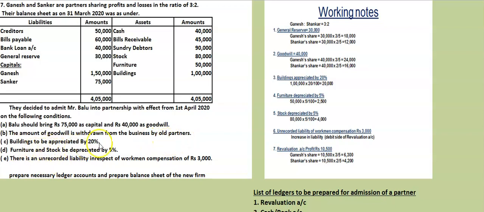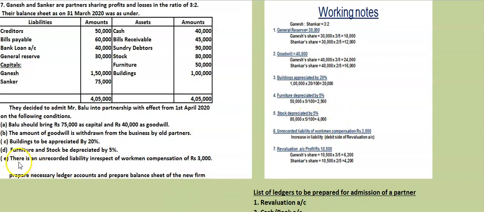Building is appreciated by 20%. So 20% on 1 lakh we get 20,000. Furniture and stock depreciated by 5% each. Furniture is 50,000 into 5 by 100, 2,500, and stock is 80,000 into 5 by 100, we get 4,000 decrease.